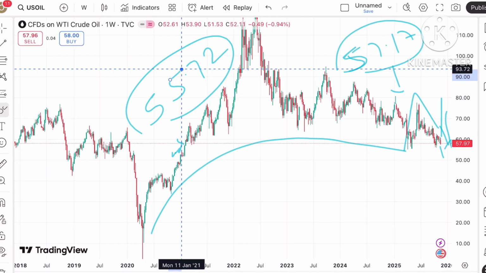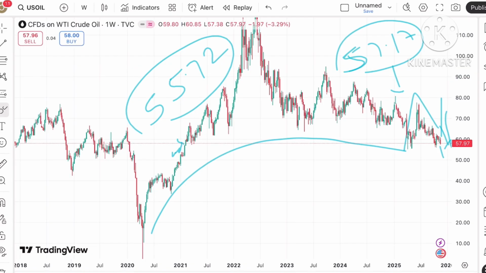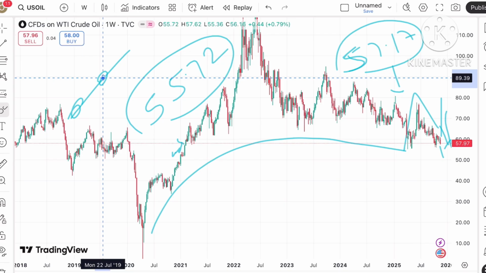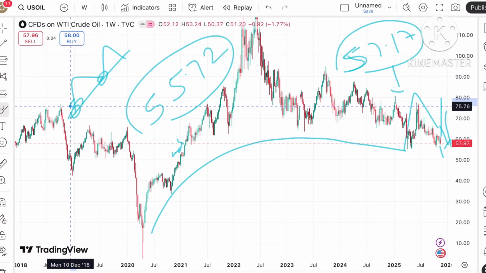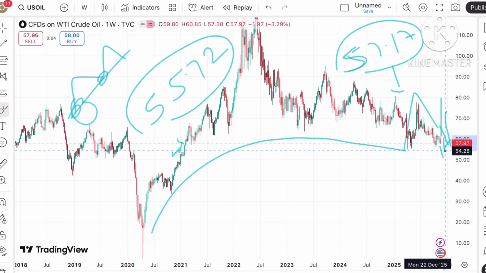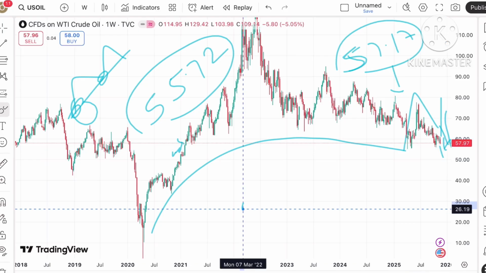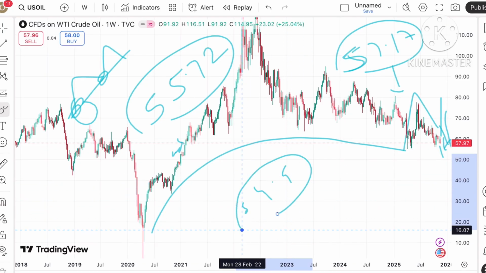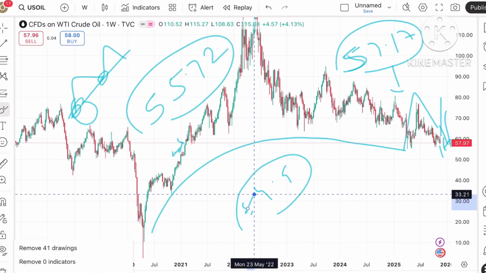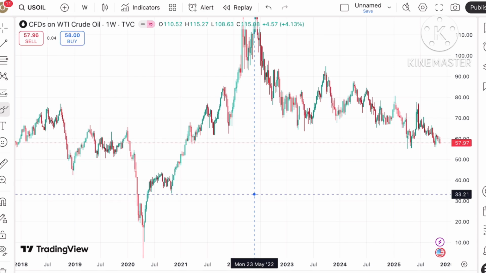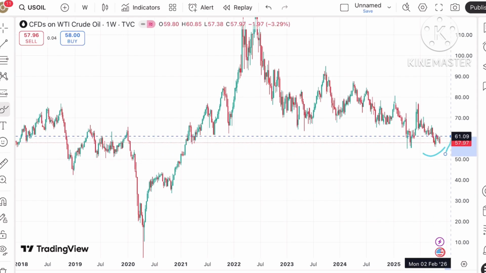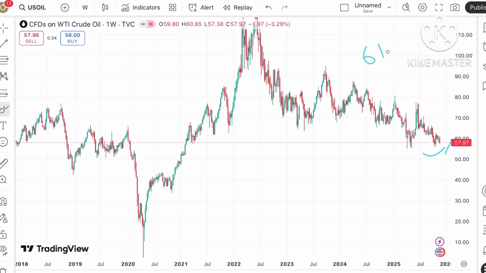This $55.72 is already weak, so chances of going below this level can be seen because these levels are already tested, and the price can move further down towards 54.9. This $54.9 is already weak, so there is a higher chance of going further down. But if it starts coming upside, we can see it can move towards 61.